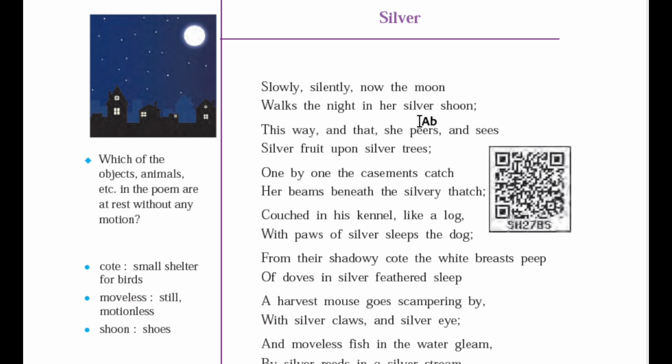Let's read the poem. First stanza. Slowly, silently, now the moon walks the night in a silver shoon. Moon, shoon are rhyming words, so we will name them as A.